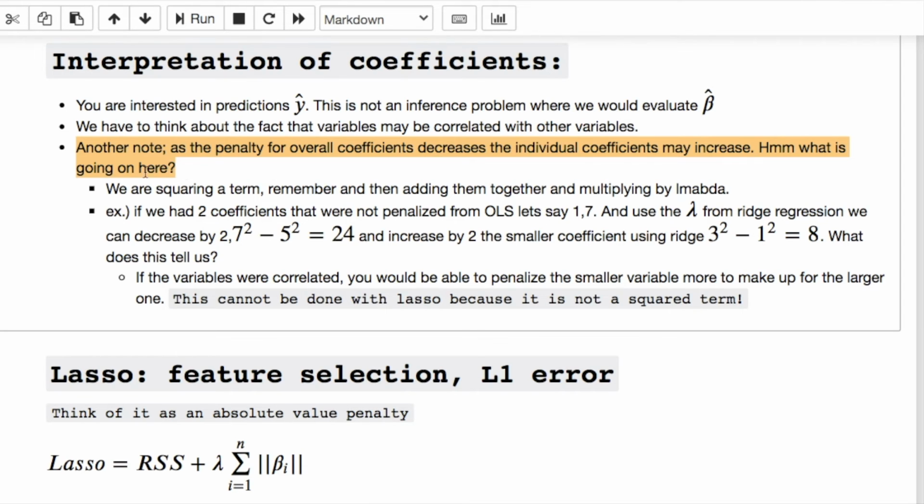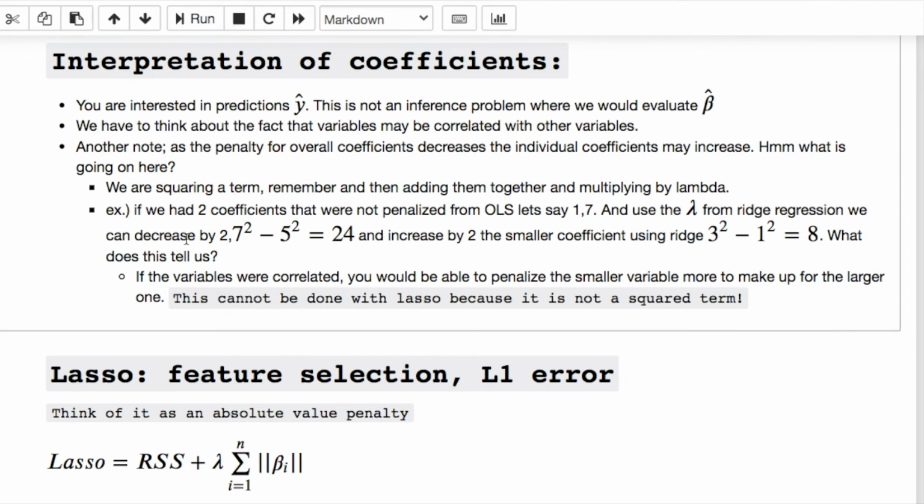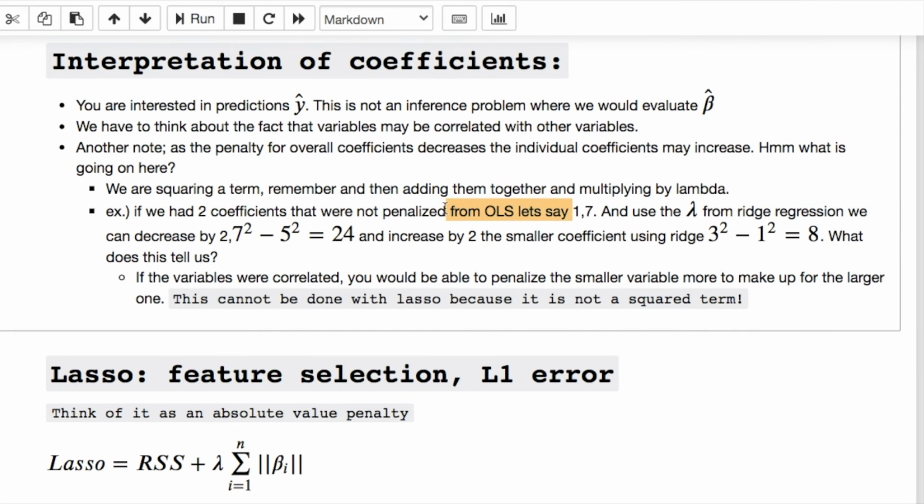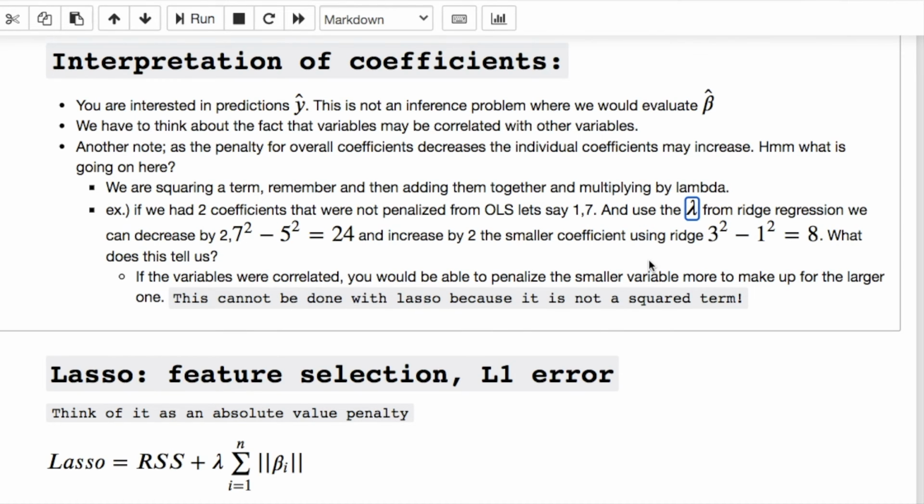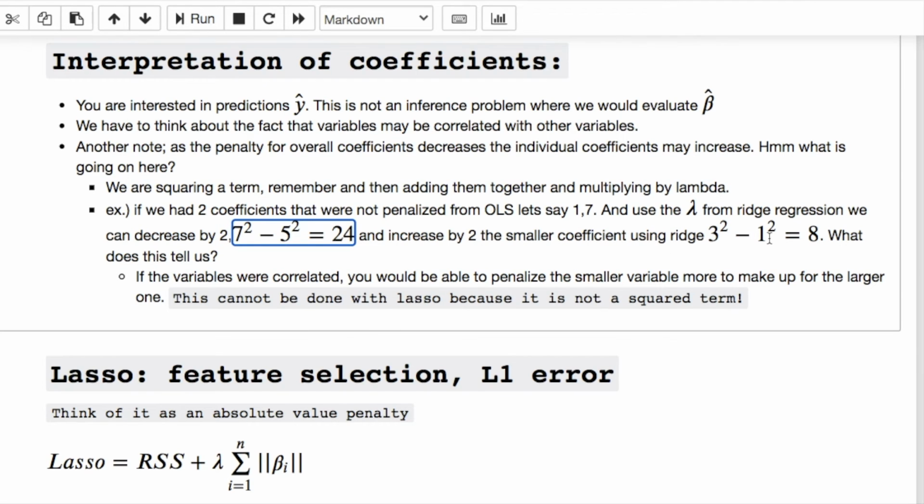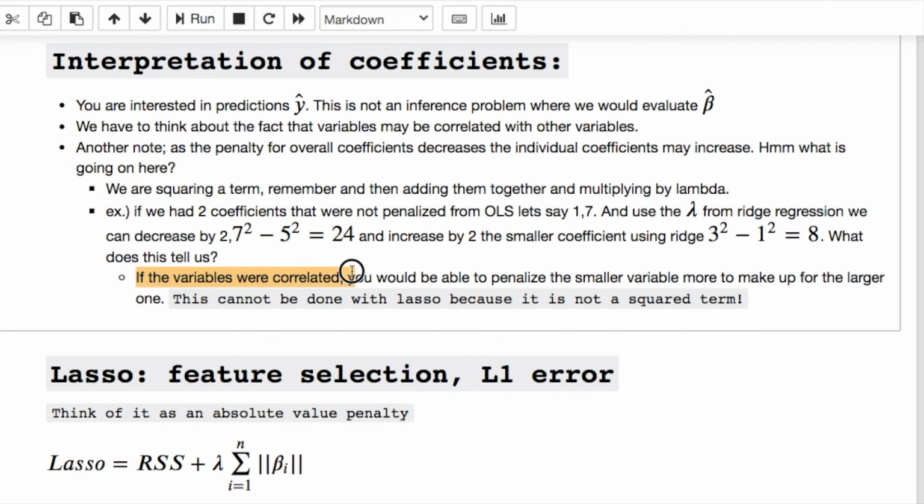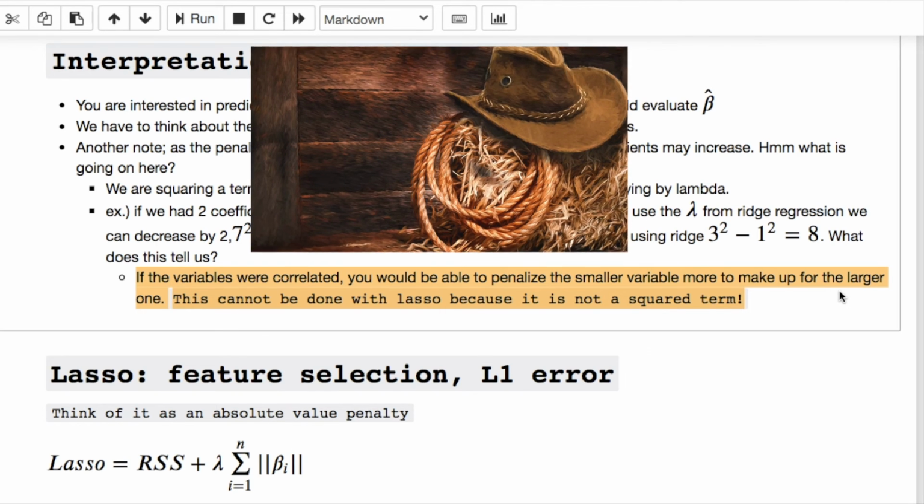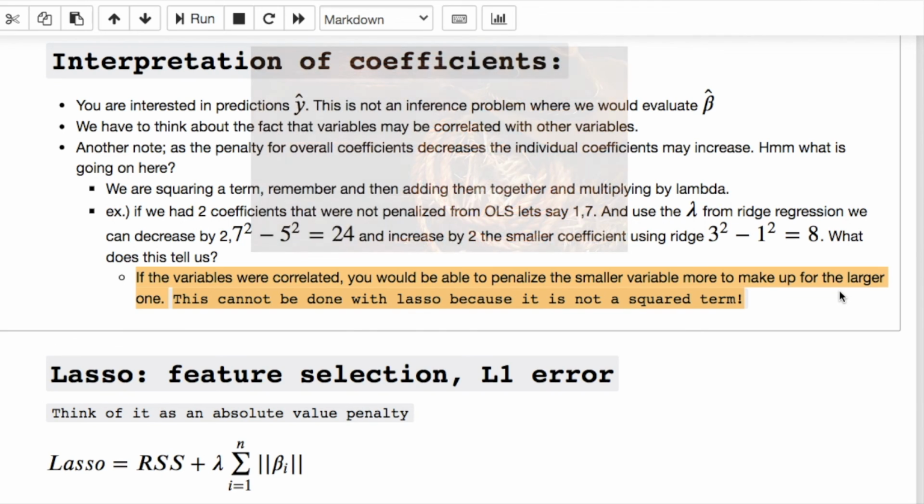But what is going on with that? You're squaring your terms, remember? And you're adding them together. If we had two coefficients that were not penalized from the original least squares, say we had one that was 7 and one that was 1, and we use our lambda from ridge regression, let's say we're decreasing by 2. We end up with 24 here, and the other one, we'd end up with 8. But what does that tell us? If the variables were correlated, you'd be able to penalize the smaller variable more to make up for the larger one. This cannot be done with lasso on the other hand because you do not have squared terms.